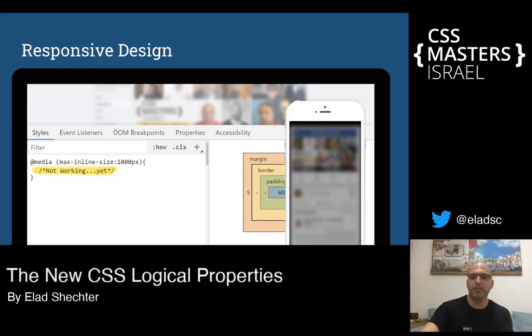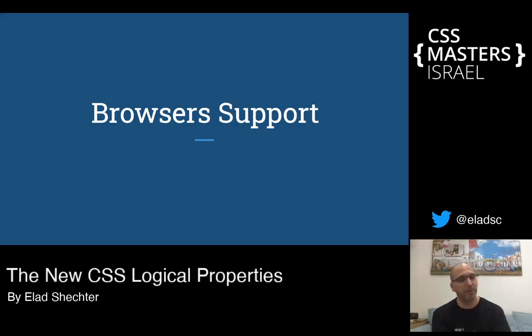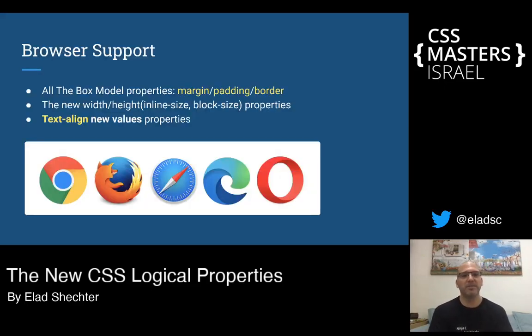And if we are talking about the problems of logical properties, let's talk about browser support. And surprisingly, all the box model properties that work with logical properties like margin, padding, and border are already working in all the new browsers. Really, all the new browsers. Of course, not in Explorer, but all the new browsers, even Edge, everything is working. All the new box model properties of logical properties are working in all the browsers.